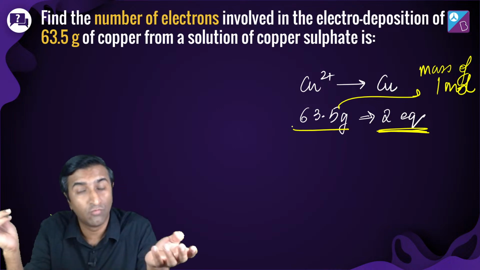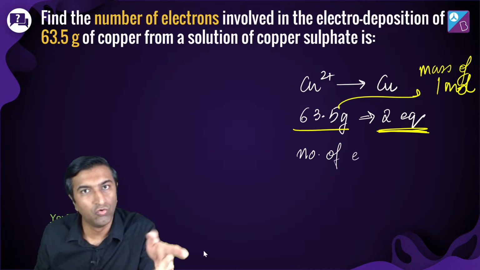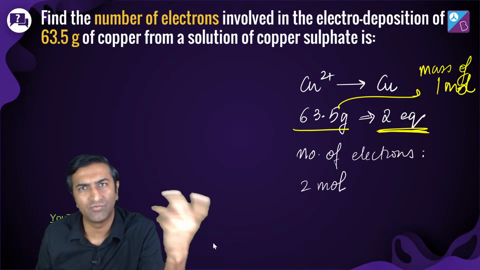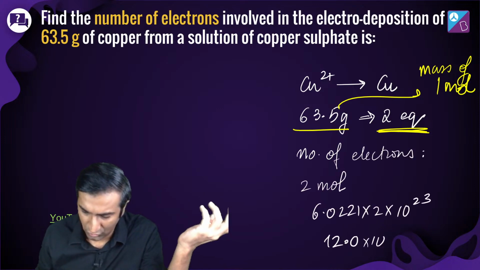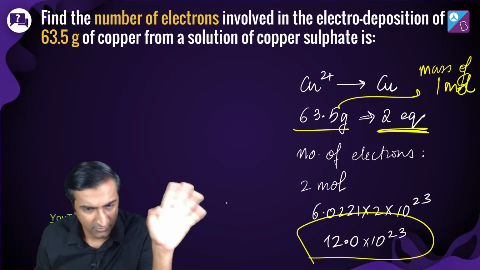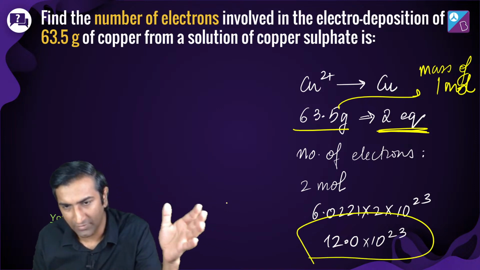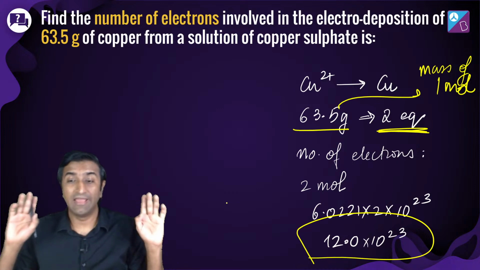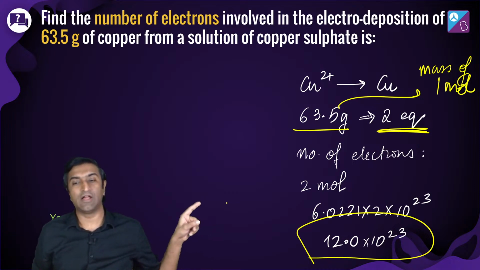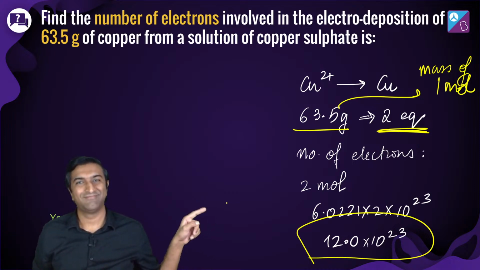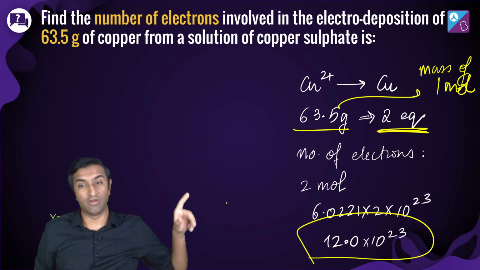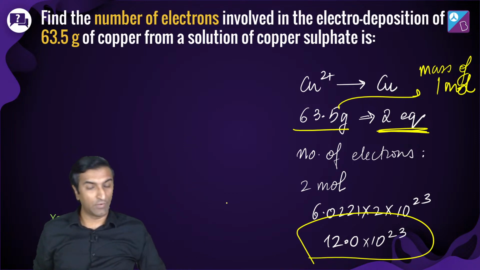So the answer is simply 2 moles. What is 2 moles? 2 into 6.022 into 10 power 23, which is 12.044 into 10 power 23. Cool. पहला सवाल, I thought I'll do it for you guys. अगला वाला आप लोग करना. Any doubts in this question? Easy question. But it teaches you the basics of everything that's going on here. Any doubts in this question?